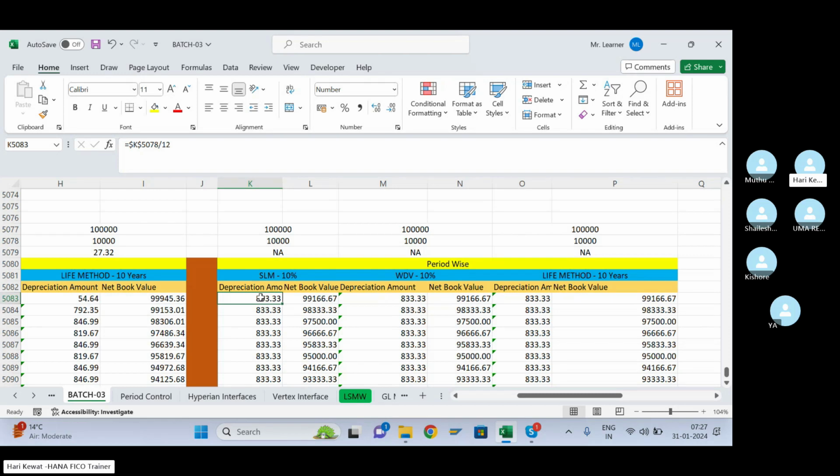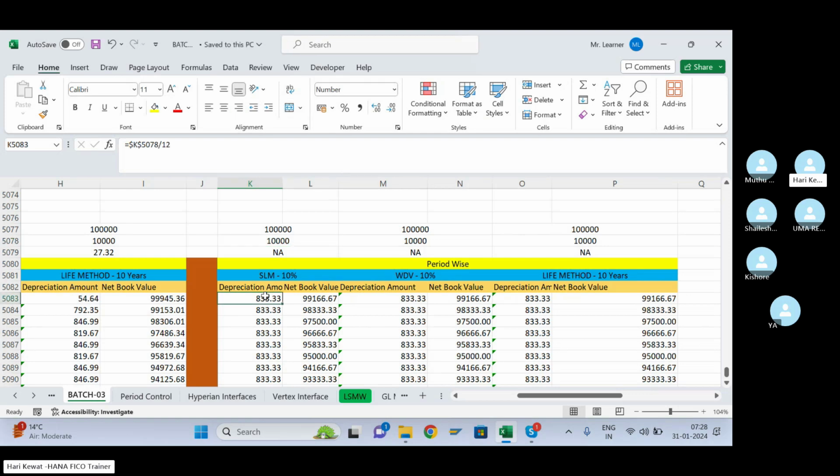See, in the January month I just used 2 days, but still I'll be charging the depreciation for the whole year. So here, since I purchased in the January month, from January to December it is 12 months. So I am dividing the annual depreciation by 12 months. But again, I'm repeating, if I had purchased the asset in the February month, then I will divide the annual depreciation by 11 months only, not from the January month.